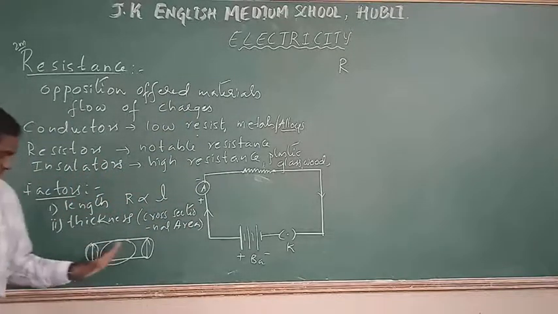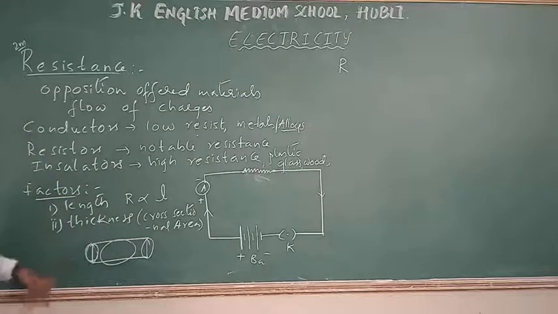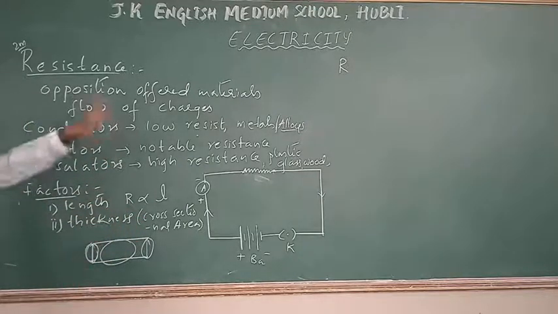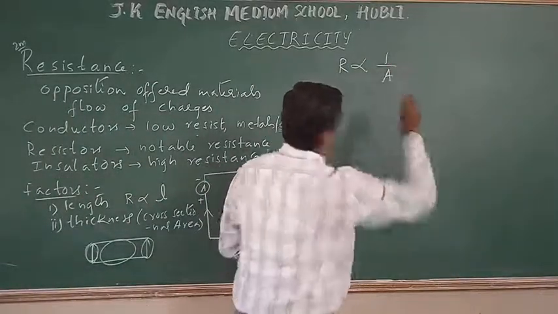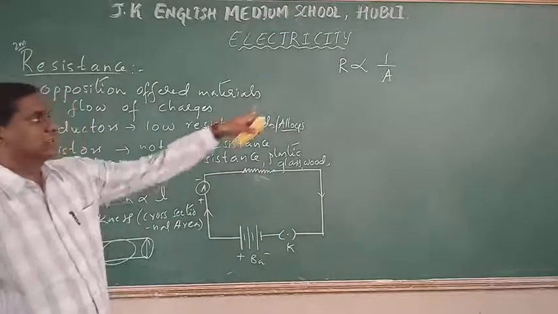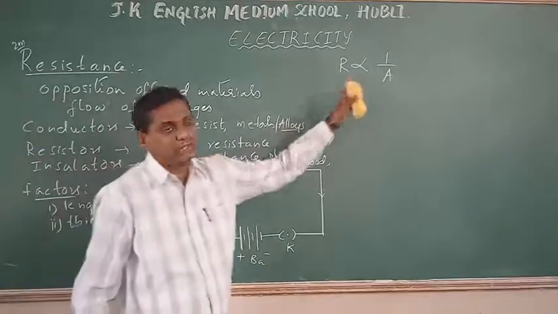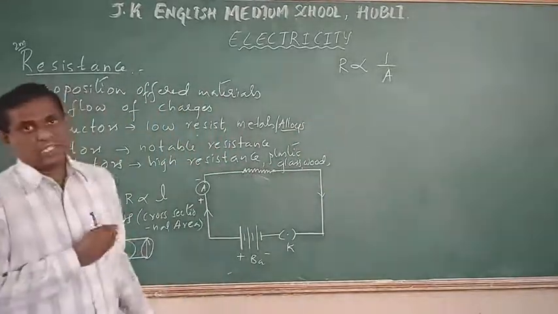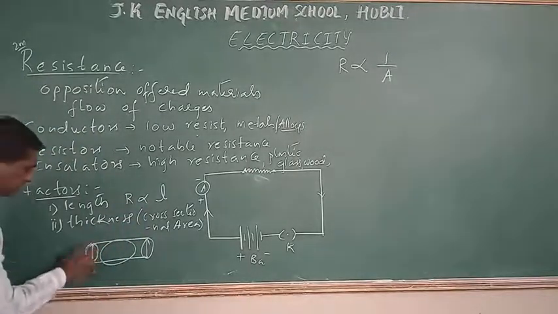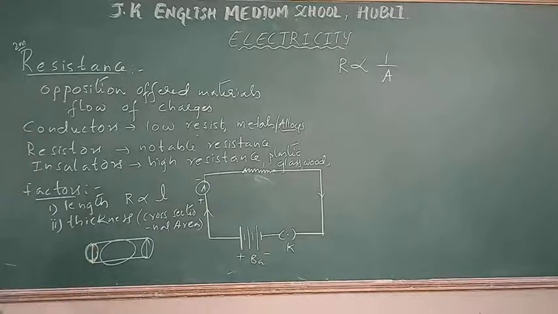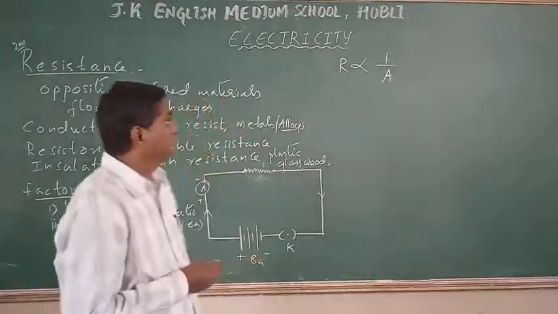So what we can conclude here is, as the thickness or the area increases, the resistance will decrease. Resistance is inversely proportional to the cross-sectional area. Here, the area is the area of the circle itself. When solving examples, in place of area we take the area of a circle only. Why? Because, as I said, the wire is in the form of a cylinder, so we consider this particular circle. The area of the circle is taken as the cross-sectional area.